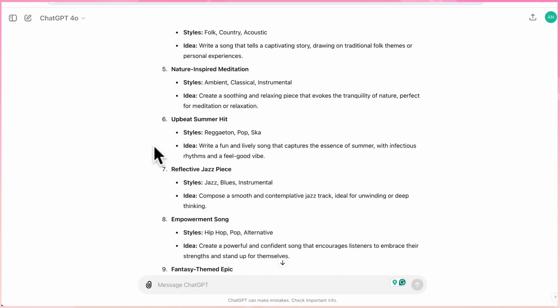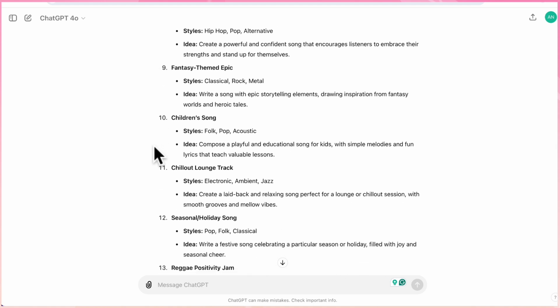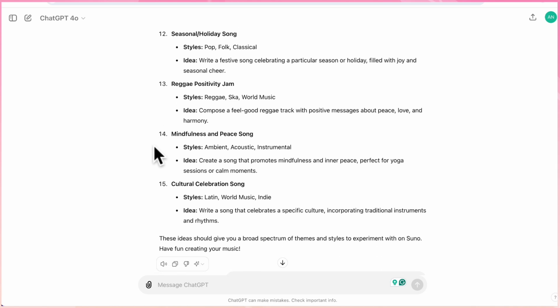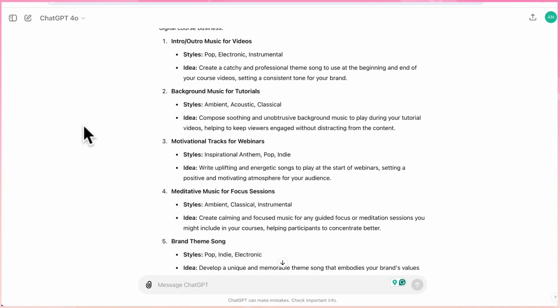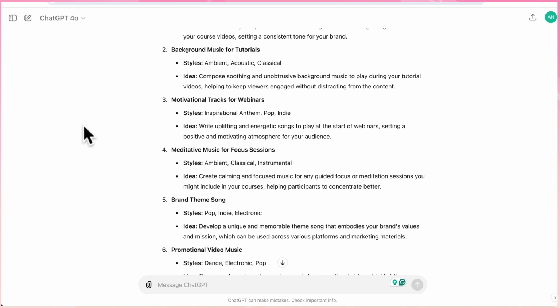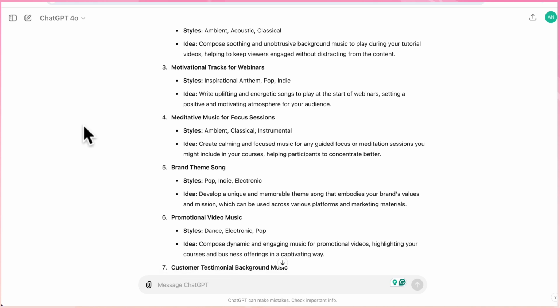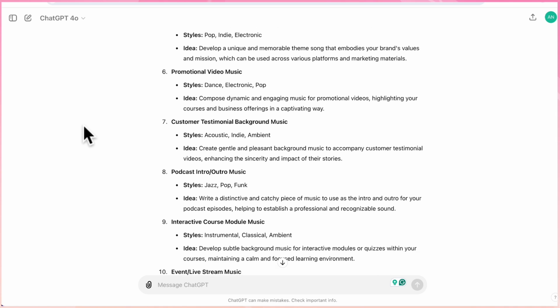If you want something more personalized, you can provide ChatGPT with more details about yourself or what type of song you might want to create, and it can give you more specific ideas. Another thing you can do is create songs for your business. So if you have a podcast or video that you want to have intro music for, you can use Suno to help you create music for that. It also gave me ideas for motivational tracks, for webinars, brand theme music, promotional video music.